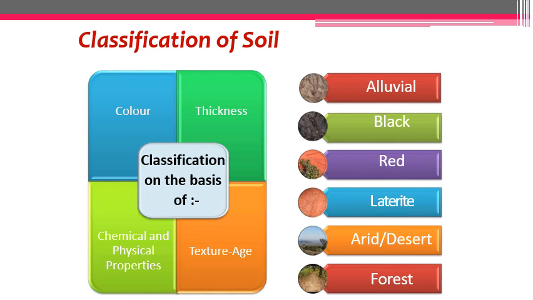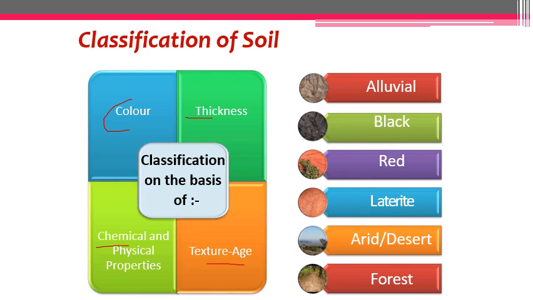When we have classification of soil on the basis of color, on the basis of thickness, on the basis of chemical and physical properties of the soil, and on the basis of texture and age, the classification of soil is on these four bases, and it has been divided into these six categories. Okay. Alluvial, black, red, laterite, arid or desert. Arid soil is also known as desert soil.